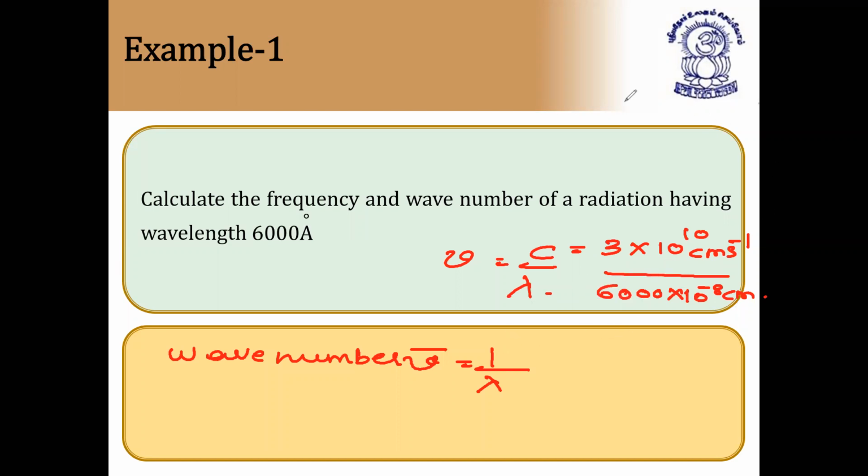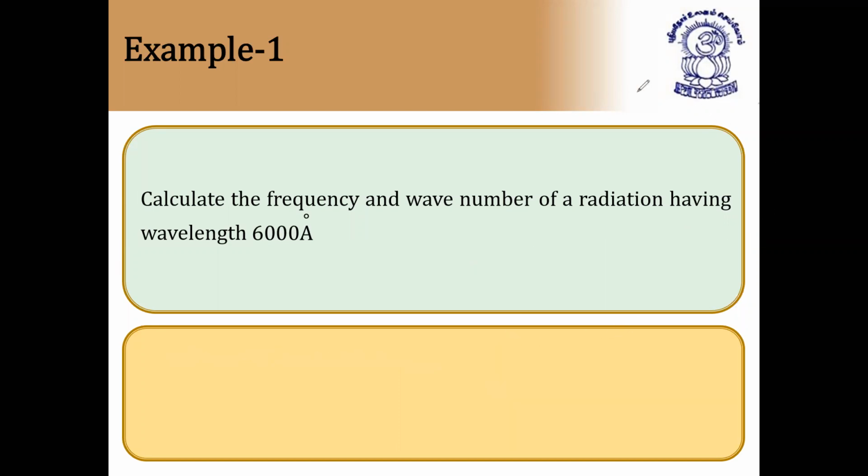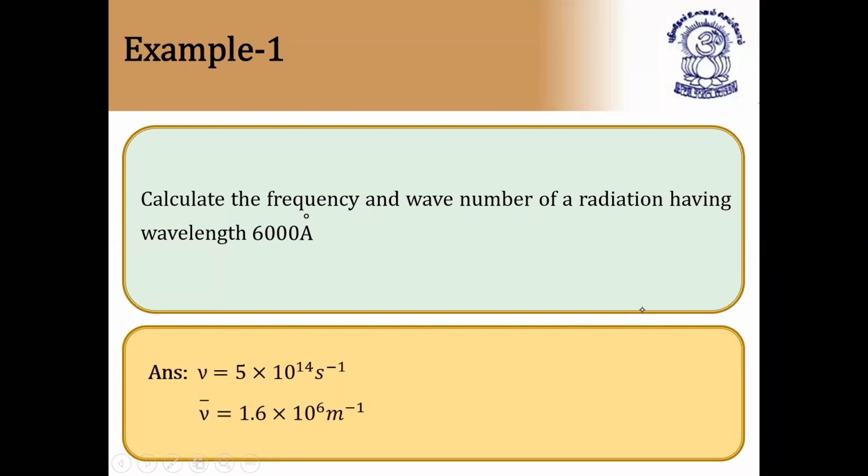Now I'm giving the answer directly. After calculation, you'll get the answer: frequency is equal to 5 × 10 to the power of 14 second inverse, and wave number is equal to 1.6 × 10 to the power of 6 meter inverse. I hope this is clear for you because they have given the answers in meters. Depending on the options, you can directly do it in centimeters or meter inverse or centimeter inverse.